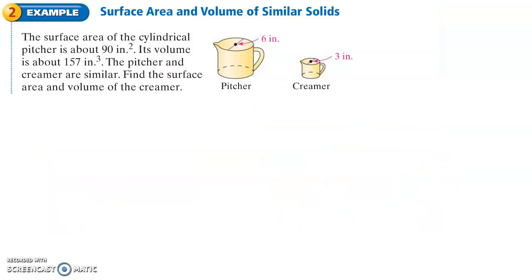So here we have example 2 dealing with the ratios of surface area and volume of similar solids. It says the surface area of the cylindrical pitcher, this one right here, is about 90 inches squared, and the volume is 157 inches cubed. The pitcher and creamer are similar shapes. Find the surface area and the volume. So we need to find the surface area. We also need to find the volume.